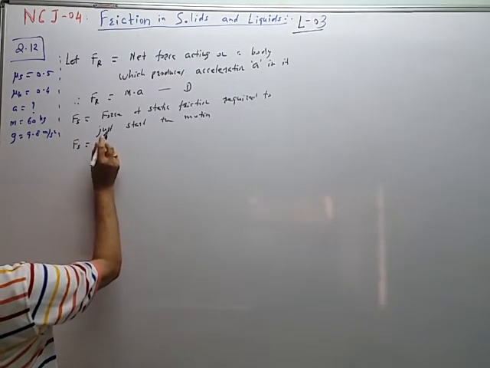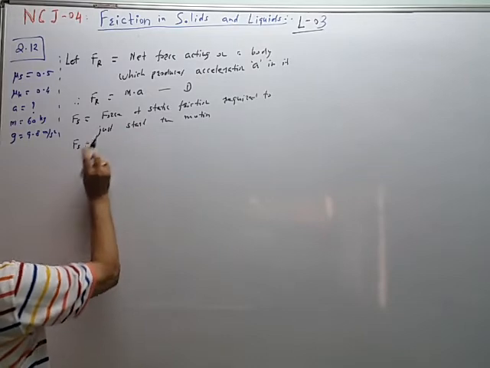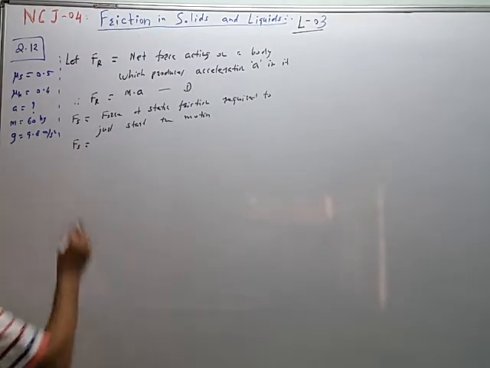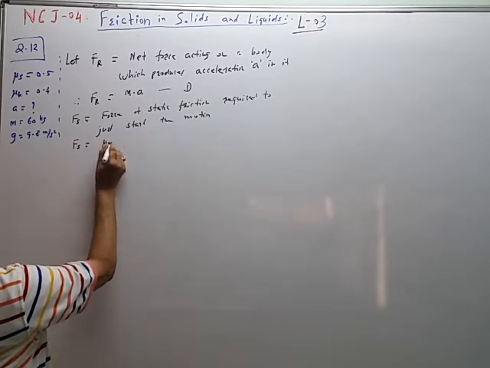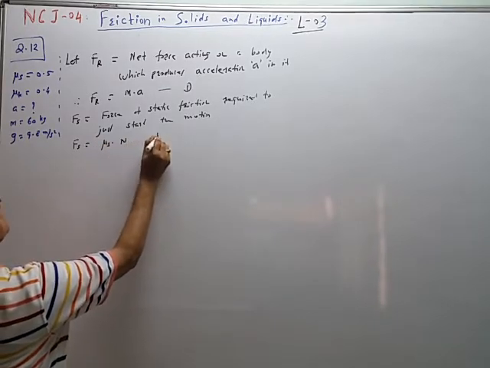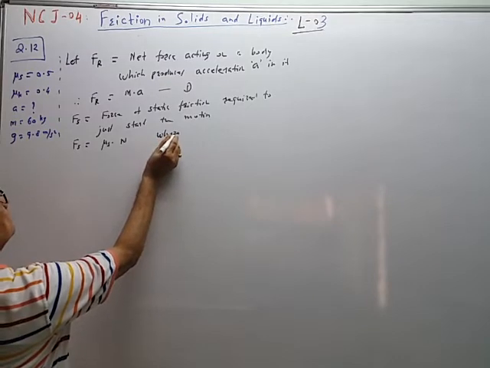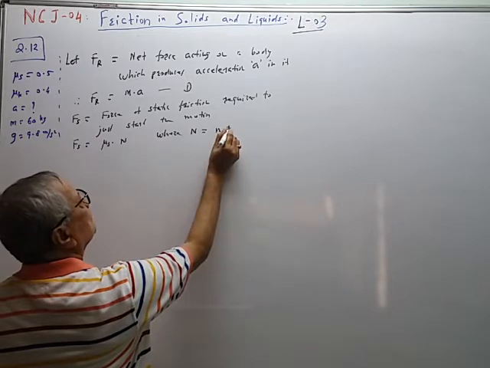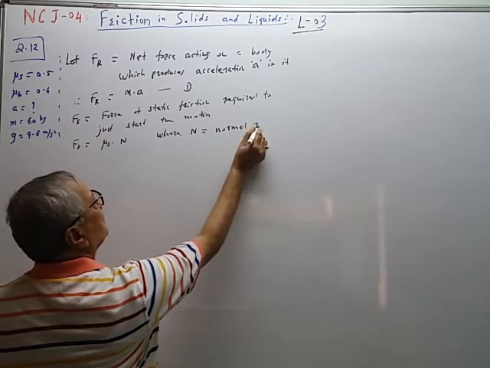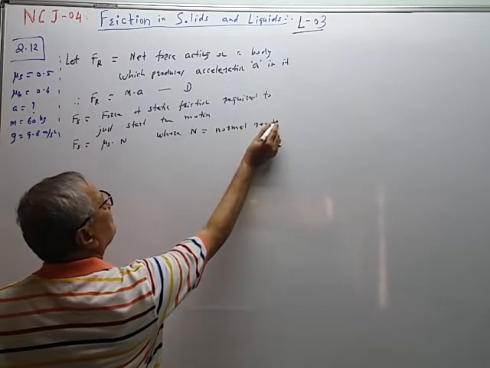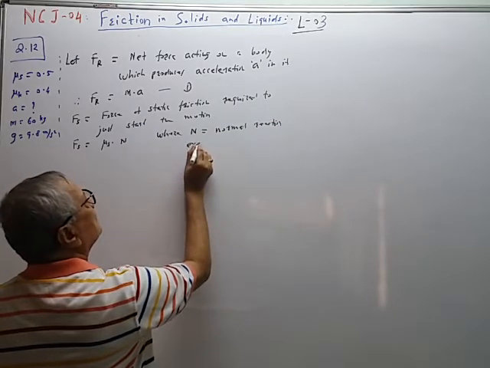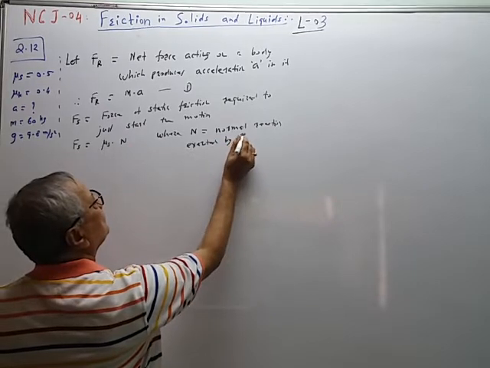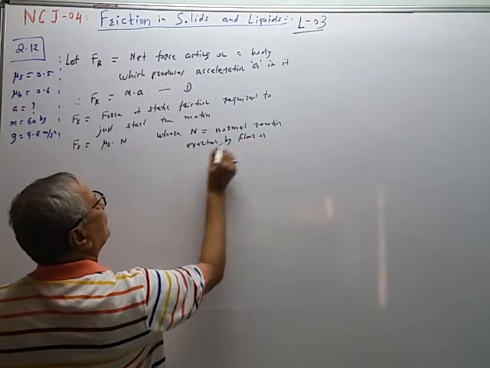Therefore, Fs is equal to force of static friction, given by mu s multiplied by N, where N is equal to normal reaction exerted by floor on body.